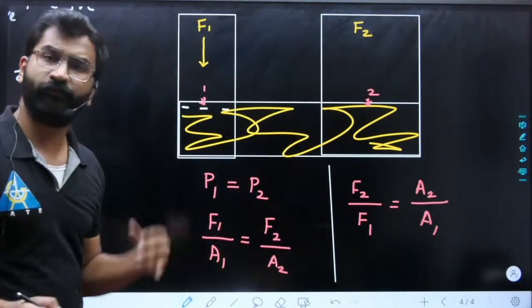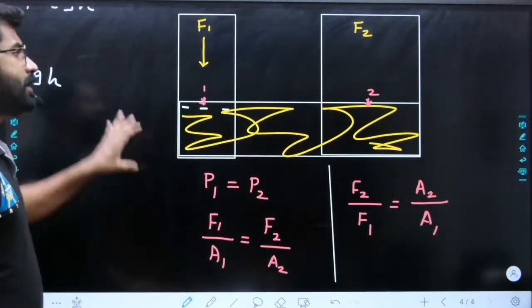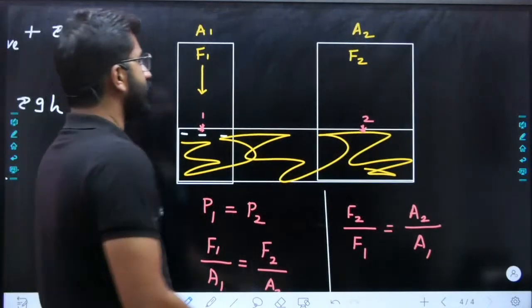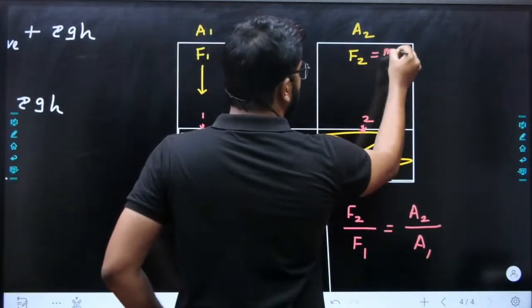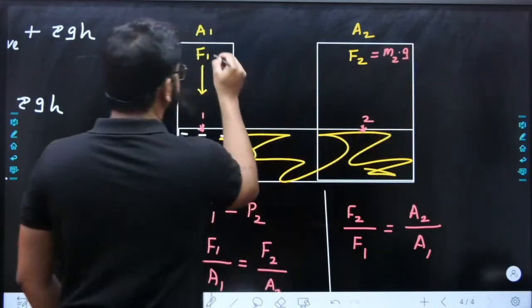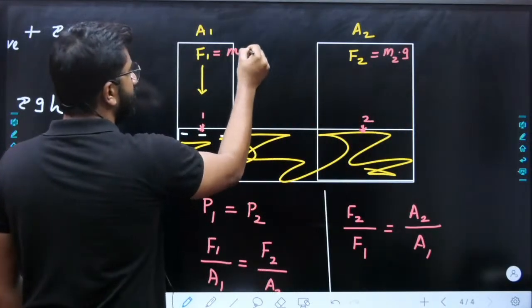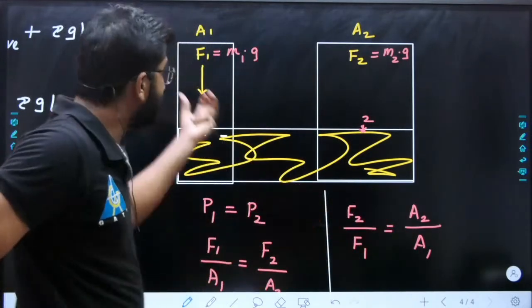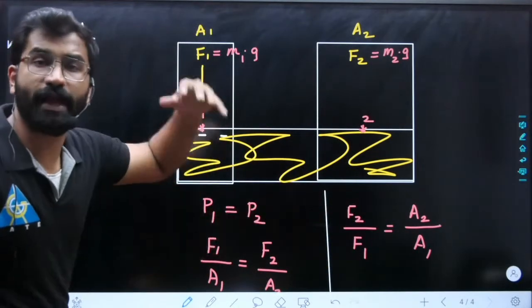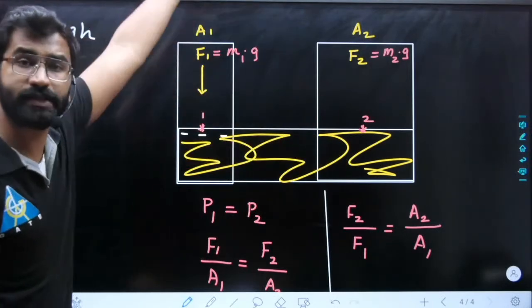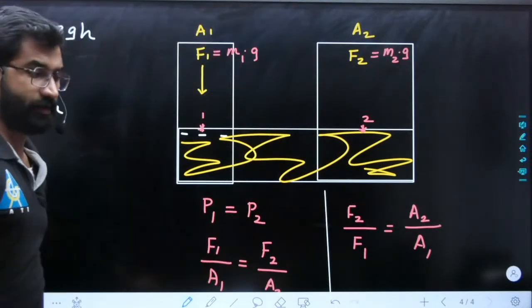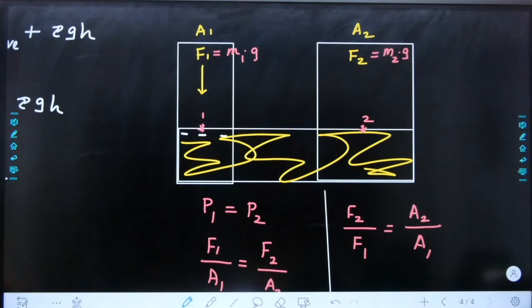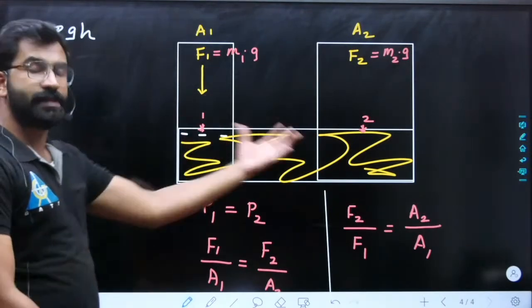So what is F? M into G, right? F2 I can write as M2 into G, and F1 as M1 into G. So by using an area ratio of 100, by using a 10 kg weight, you will be able to lift a 1000 kg car. Okay, so that is the meaning. Easy. Based on this, they can ask questions.